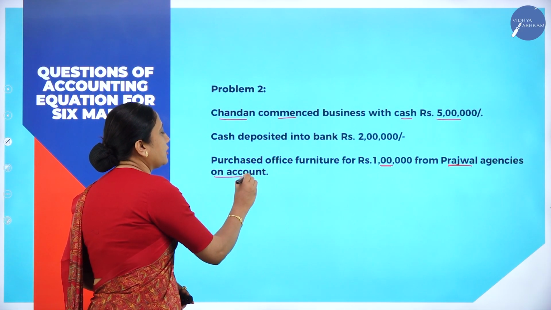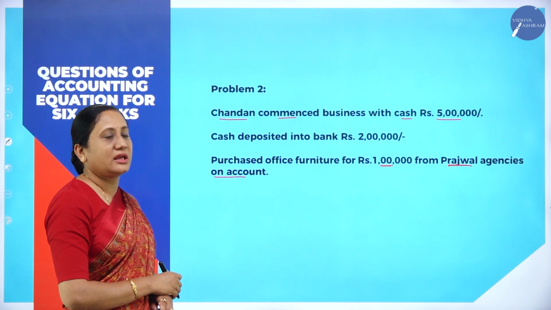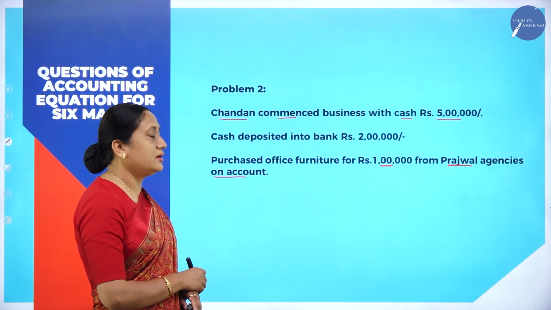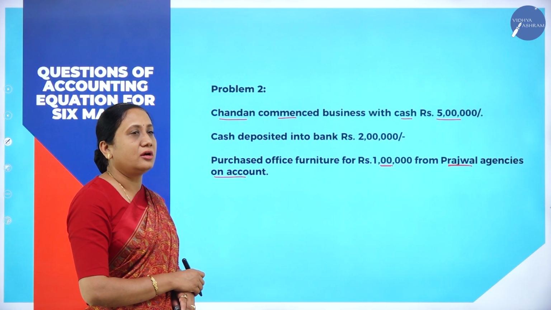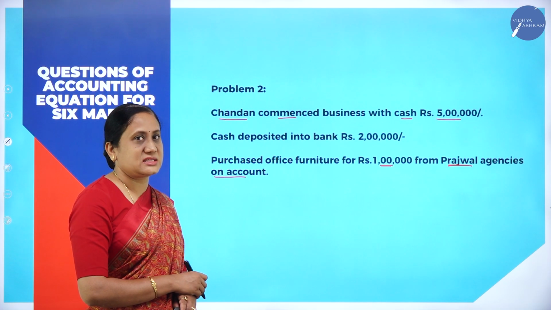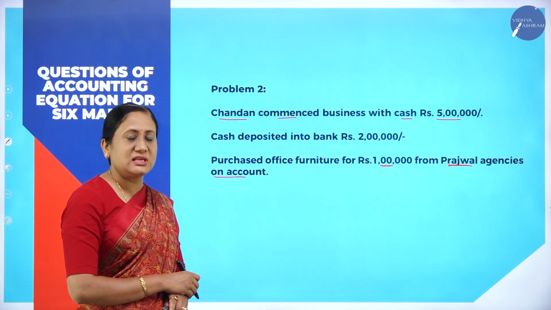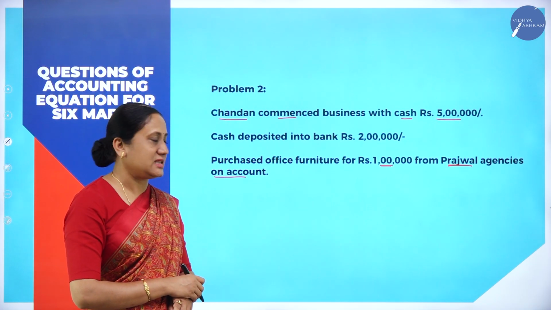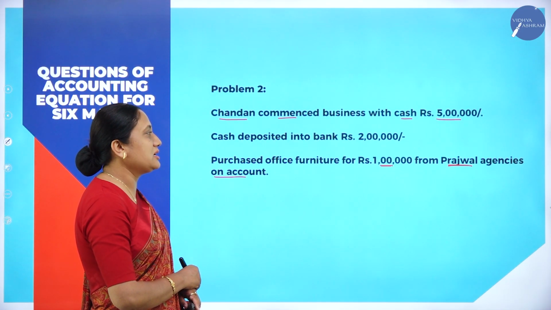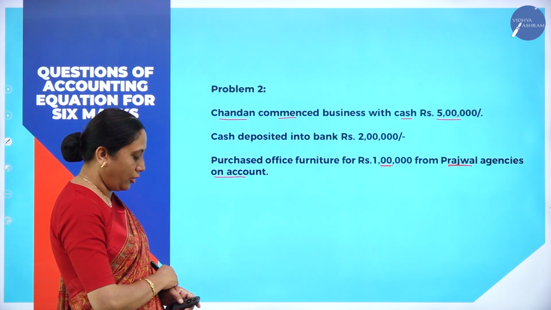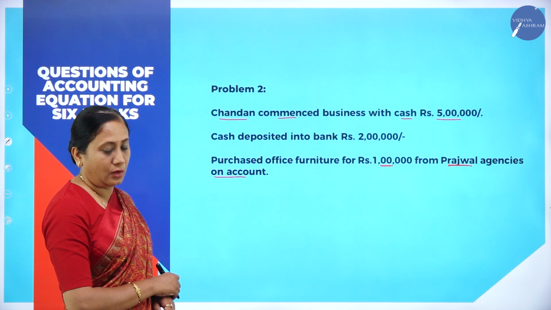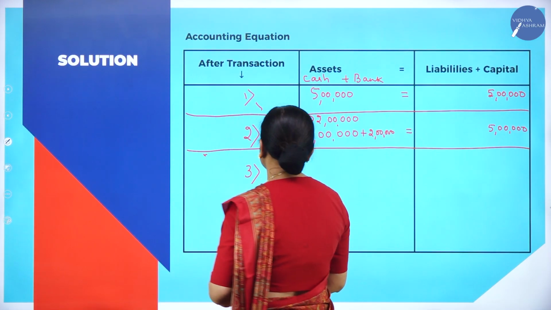Okay, on account. The word on account is there. On account here refers to they purchased on credit basis. It is not a cash purchase, it is a credit purchase. Clear? So we understood the transaction. They purchased office furniture for rupees 1 lakh from Prajwal agencies on account. Now we will record the transaction.